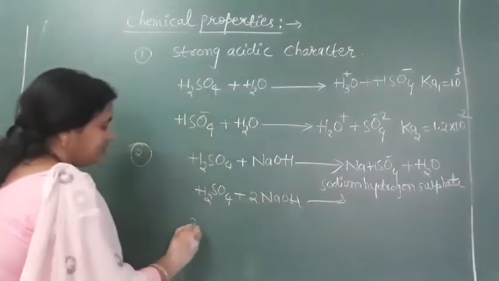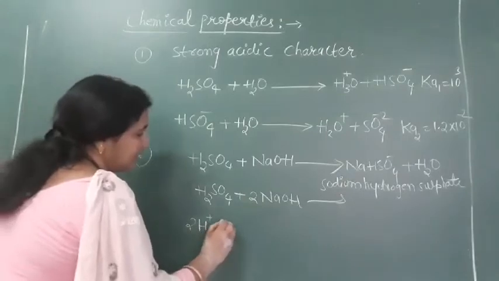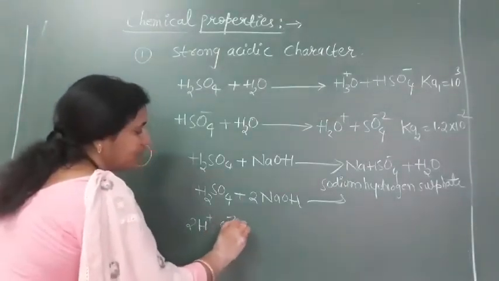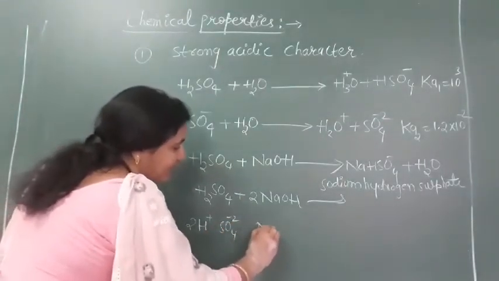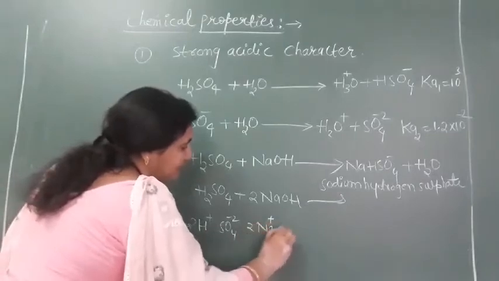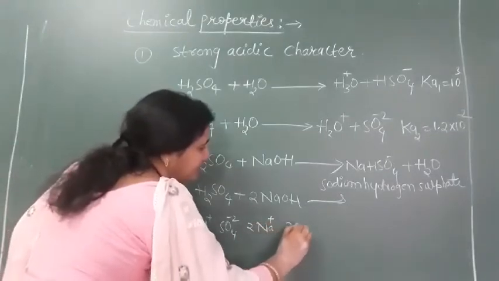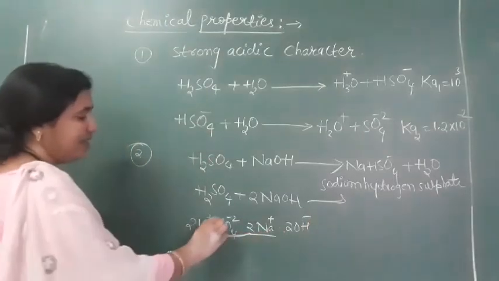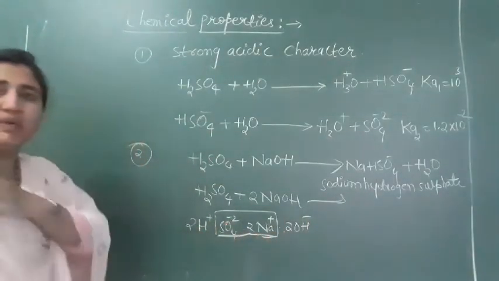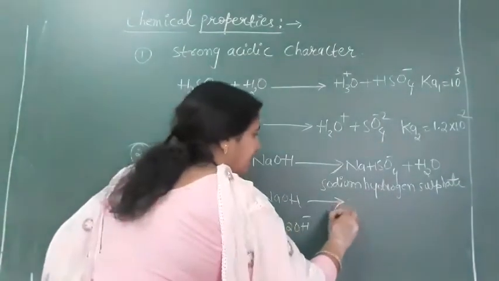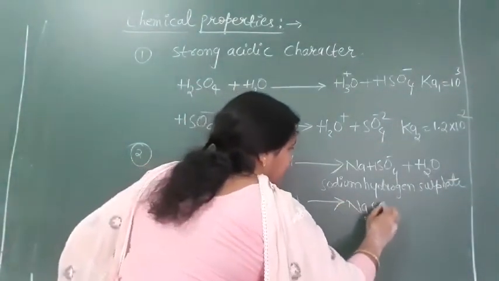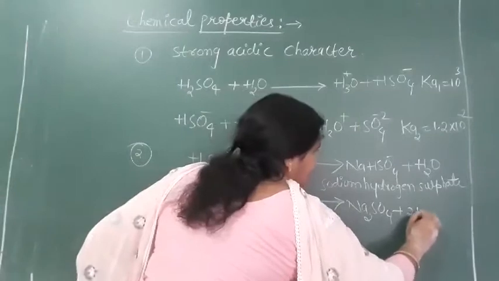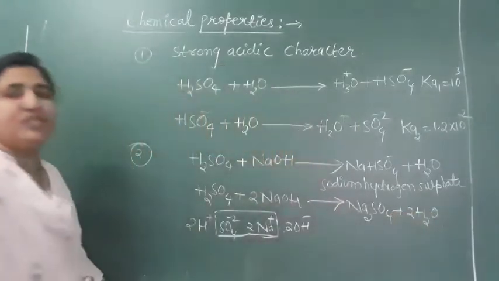In this case we will have 2H plus and SO4 minus 2, and here we will have 2 Na plus and 2 OH minus. This Na plus and SO4 will make a salt. So which salt do we get? Na2SO4 plus 2H2O.